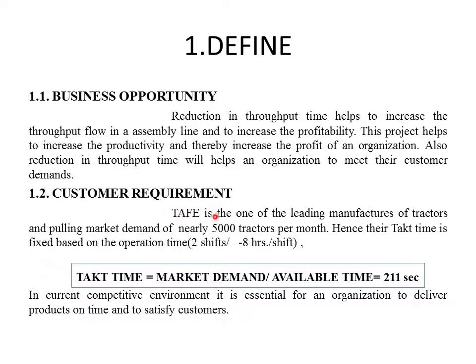Customer requirement. TAFE is one of the leading manufacturers of tractors, with a market demand of nearly 5,000 tractors per month, and its takt time can be calculated on the basis of market demand to the available time. Available time is the time actually available to do the work, and market demand is the customer requirement. Based on this relation, the takt time has been calculated as 211 seconds. Takt time is nothing but setting a pace to the production flow.